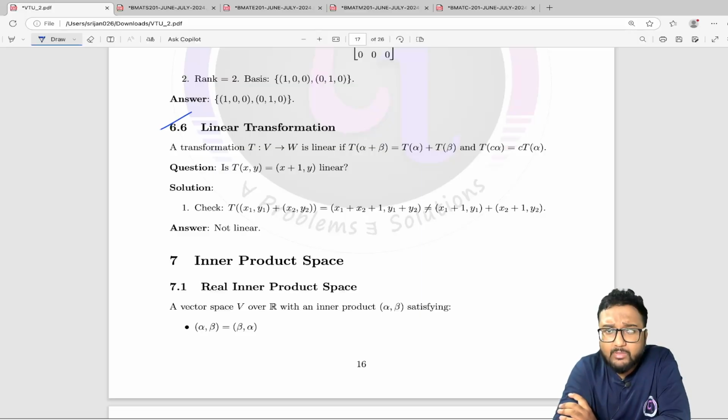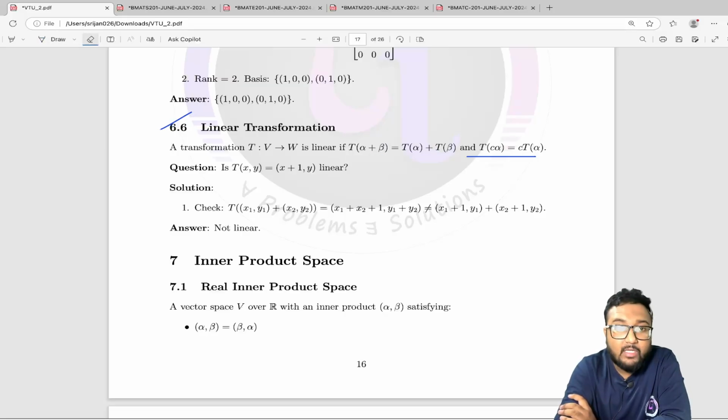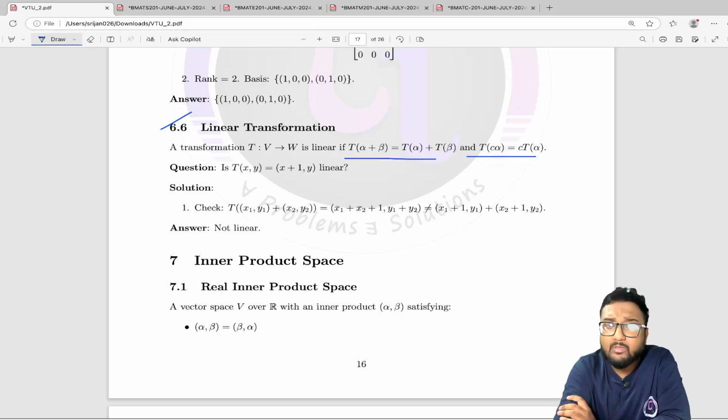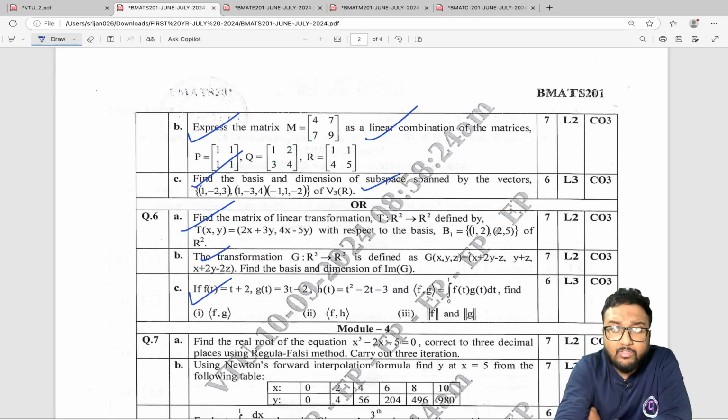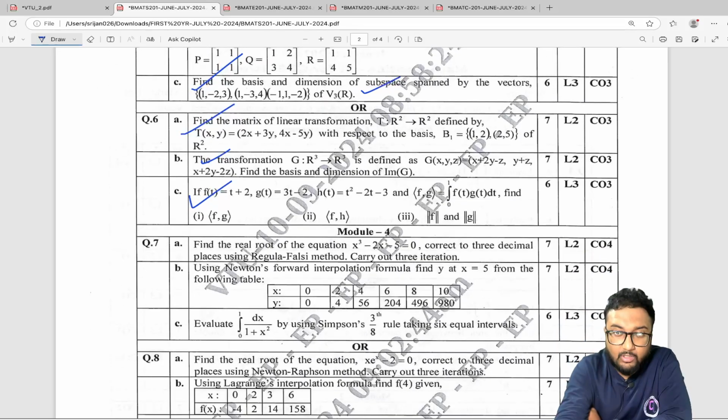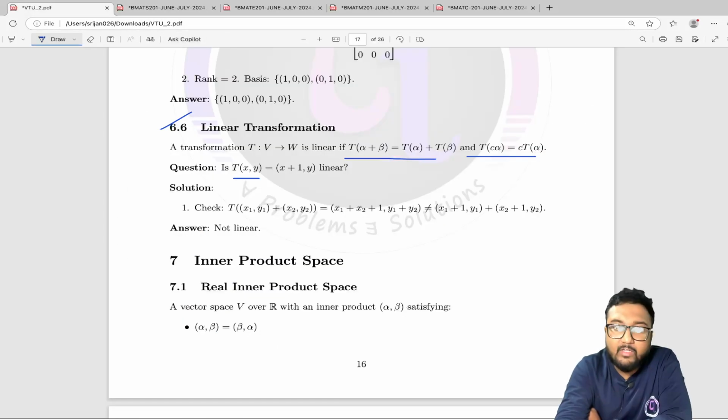Next we have linear transformation. For linear transformation you need to remember these two properties or definition of linear transformation. These are a must. So one is T of alpha plus beta equals T alpha plus T beta, and another one is T of c alpha equals c into T alpha, c will come outside. What kind of question can you get from this? They will give you a transformation. They will not mention that it is a linear transformation. They will give you a transformation, and they will ask you whether it is a linear transformation or not. To verify it, you have to check these two properties individually.